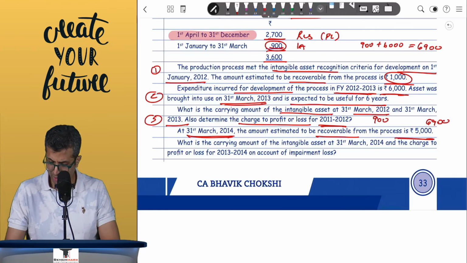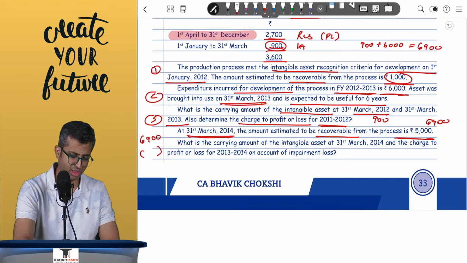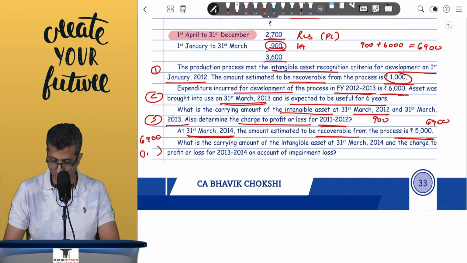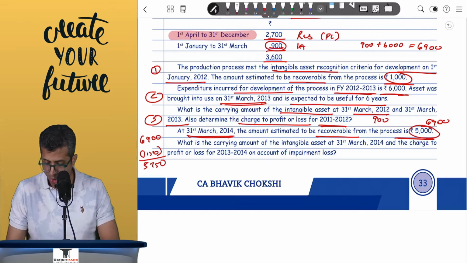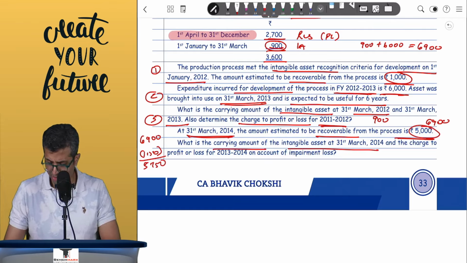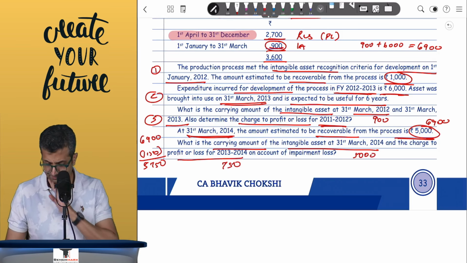So over here, the carrying value will be 6900 minus an amortization over here. This is what? 6900 divided by 6, 1150 of amortization, and hence this is 5750. Compared with 5000, and hence 750 will be an impairment. What is the carrying amount of the intangible on 31st March 14? 5000, and charge to the P&L for 13-14, maybe 750 on account of the impairment loss. Are we clear with this?